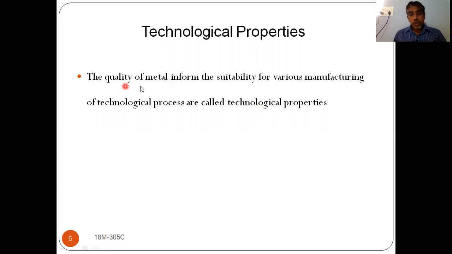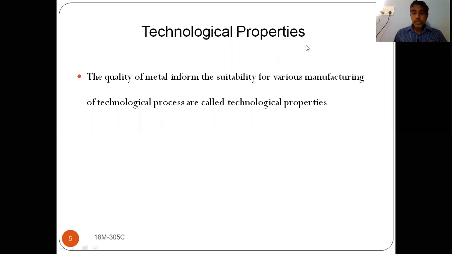So the quality of metal that informs the suitability of various manufacturing or technological processes is called technological properties. If it is having that property, then only we can use that material for that particular manufacturing process. So the property by which we are using that material for a particular manufacturing process or a technological process is known as technological property of that material. Okay, so I will give some examples here, then you can easily understand what is meant by technological properties.